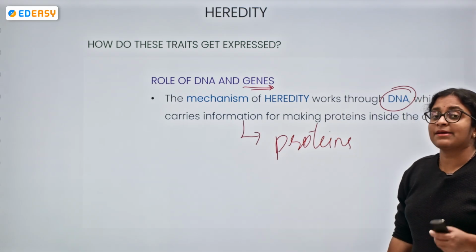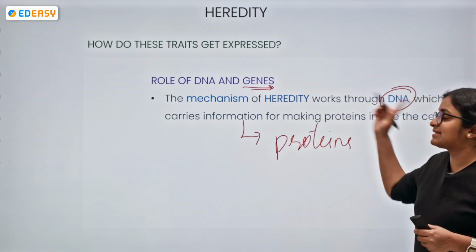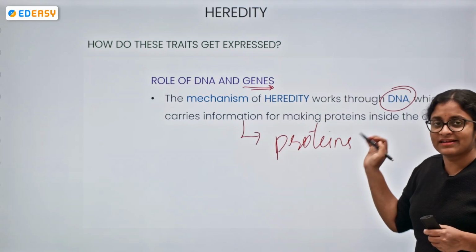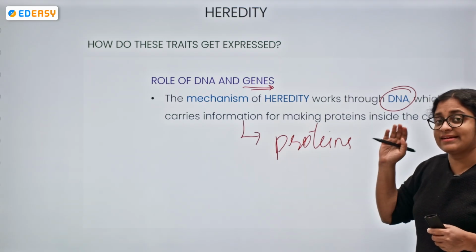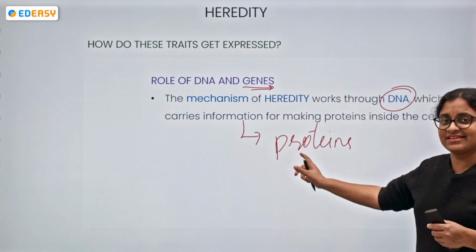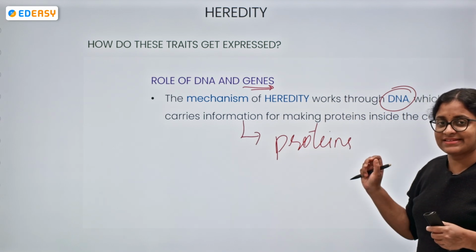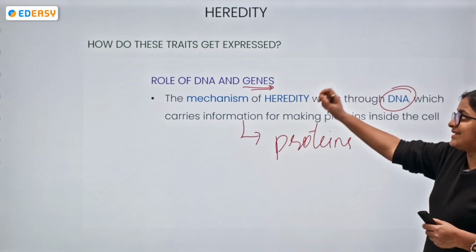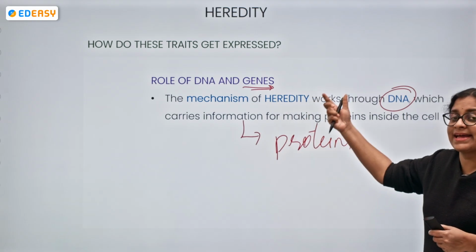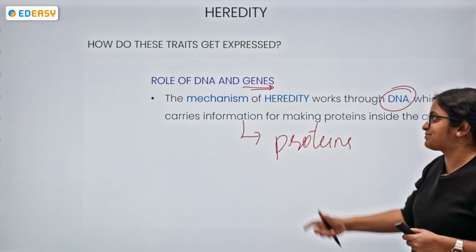Imagine if the DNA is altered, the protein generation is also altered. Think of it. If there is a variation, there is an alteration within the protein sequence. Now the traits are getting expressed, and there is a role of DNA and genes in this expression.